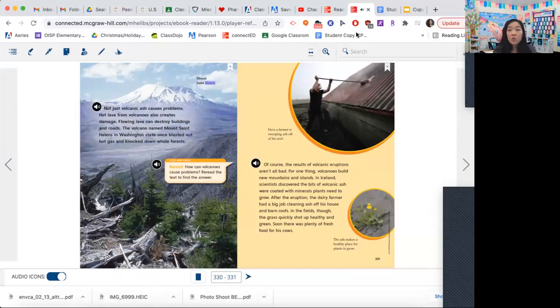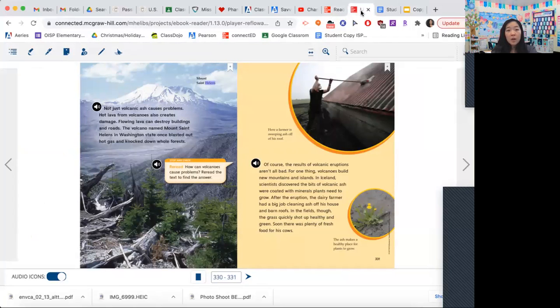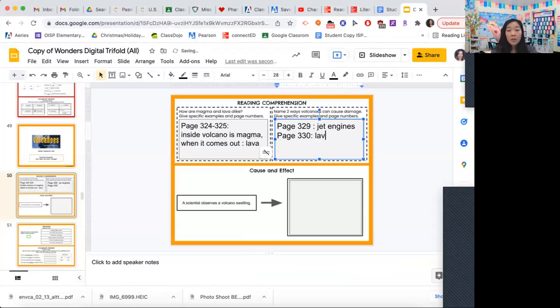Okay, so this was on page 330. So that's my next one. It can cause damage. So what was causing the damage again? Let's try. The lava. So lava can destroy forests.